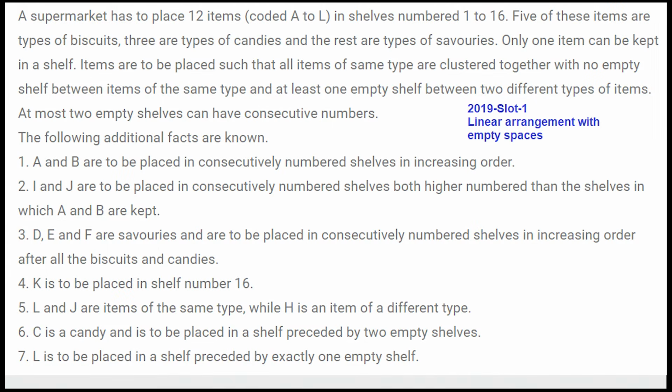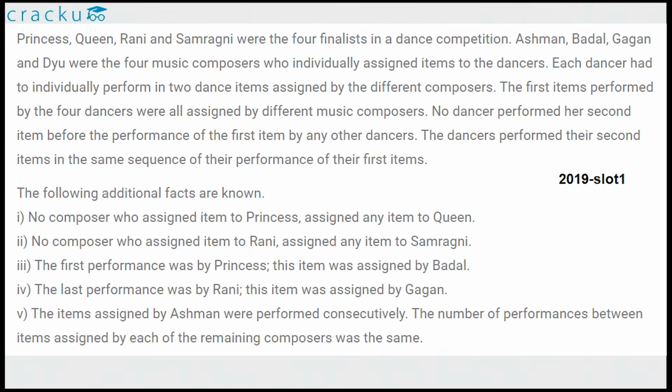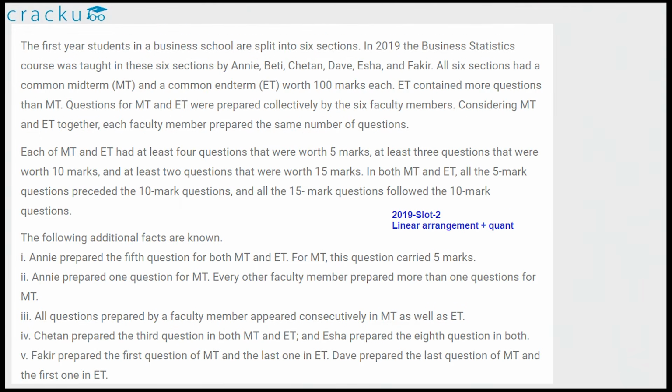Then in 2019 slot 1, we saw two linear arrangement questions in the same slot. One was with empty spaces. This was a unique question. We were arranging candies, biscuit and savories considering the different spaces between them. So the permutation was involved in this. And then in slot 1 again we saw linear arrangement with attributes. In slot 2 we saw linear arrangement with quantitative conditions. So these are the common variations in linear arrangement questions.